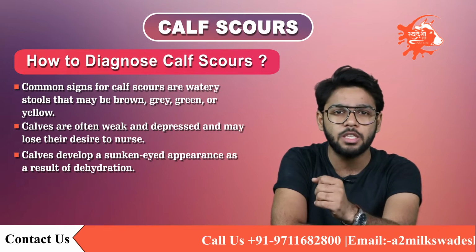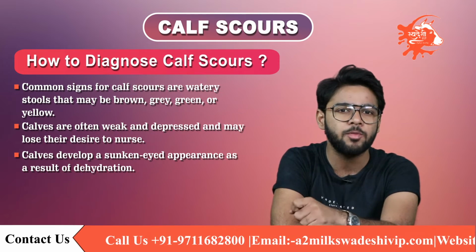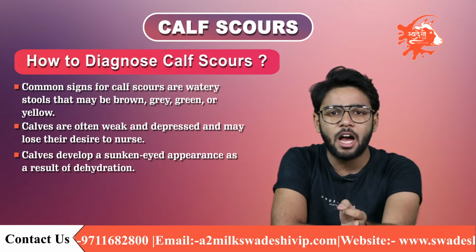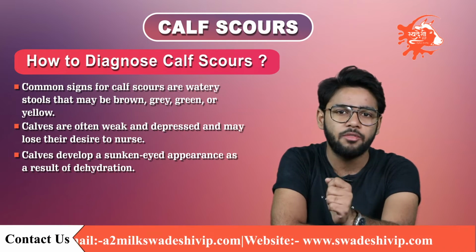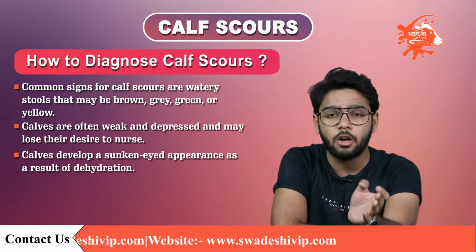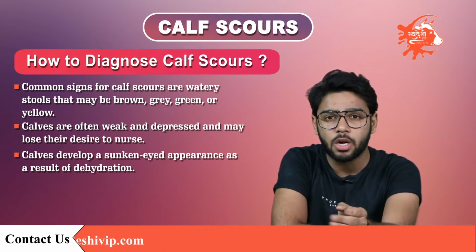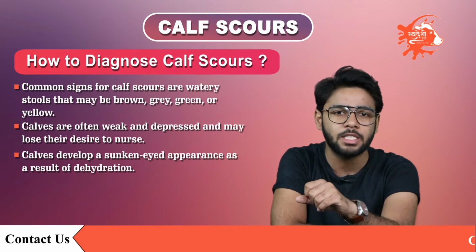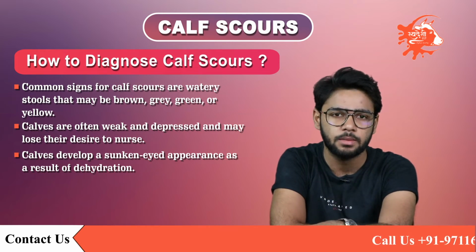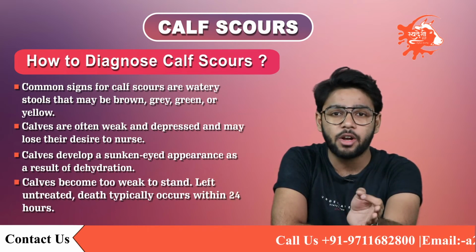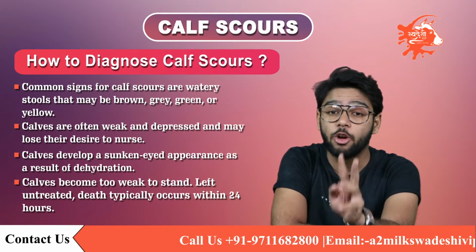The bony prominence of their hips, shoulder and ribs may become more apparent as calves dehydrate and metabolize their body fat reserves. Calves may stagger or sway as they walk. This often reflects weakness, low blood sugar concentration, or alteration of the acid-base balance of their bodily fluids. Calves become too weak to stand. Left untreated, death typically occurs within 24 hours.